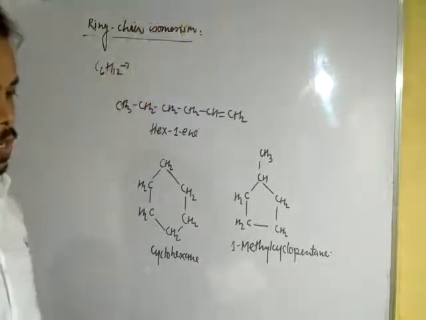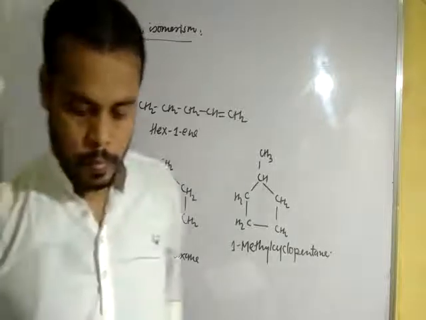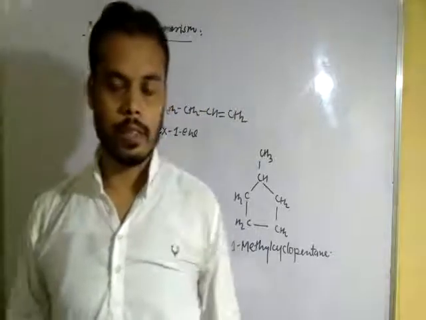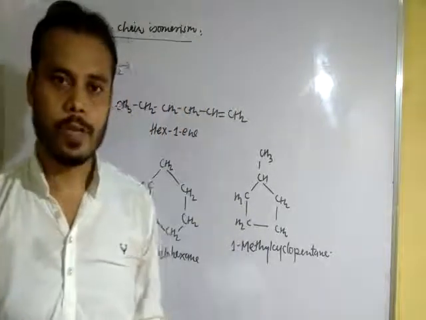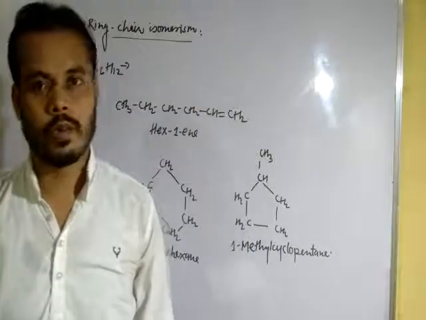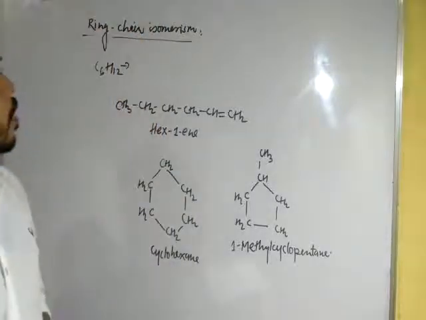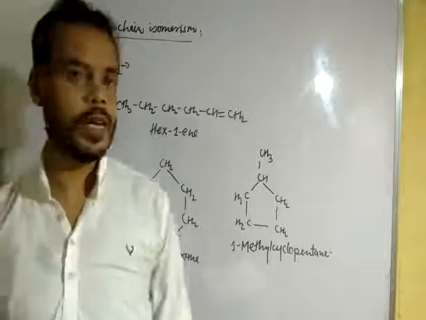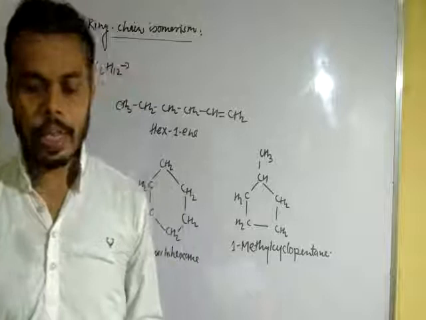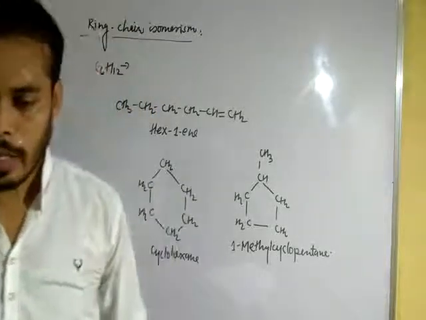I hope there is no problem, and I have discussed all the structural isomers. We have already discussed other kinds of isomers like position isomers, chain isomers, metamers and functional isomers, and today we have also discussed the remaining two isomers, tautomers and ring chain isomers. In the next video we will discuss stereoisomers. Okay, thank you, all the best.